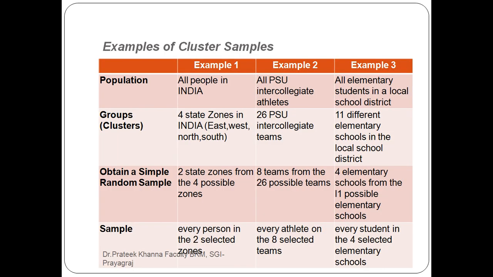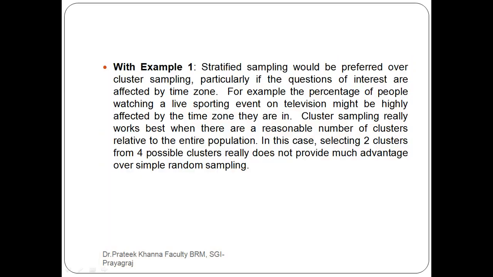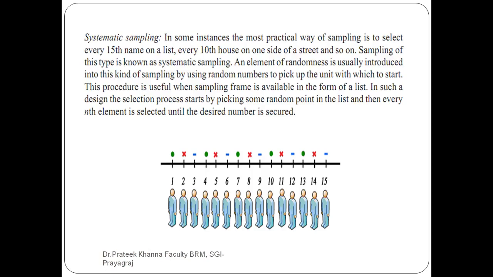Example of cluster sampling. Then cluster sampling we covered. After that, systematic sampling. What is systematic sampling? Systematic sampling is very easy to understand. This sampling works when you have a particular list.